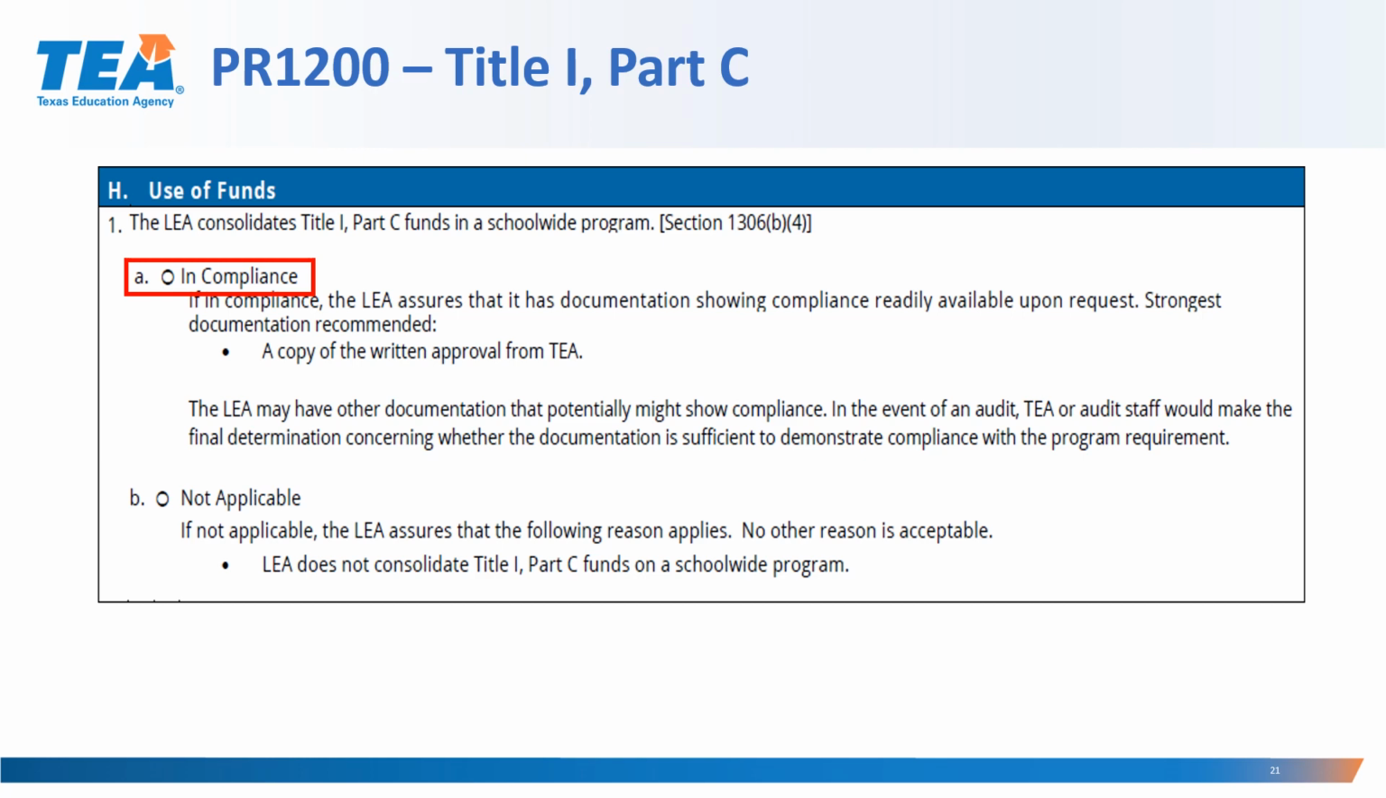A copy of the written approval from TEA. The LEA may have other documentation that might potentially show compliance. In the event of an audit, TEA or the audit staff will make the final determination concerning whether the documentation is sufficient to demonstrate compliance with the program requirement.